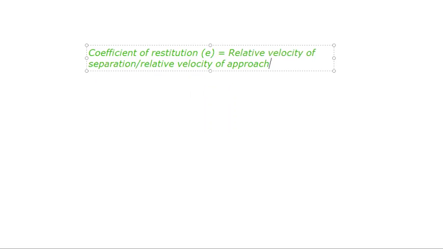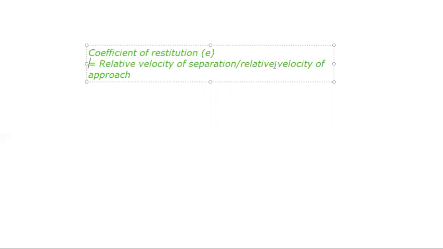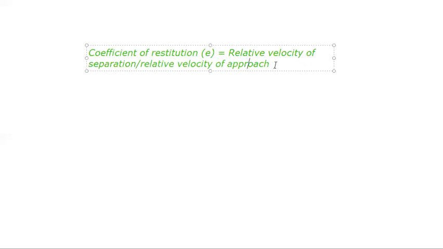It is equal to relative velocity of separation by relative velocity of approach, and it can be written as v2 minus v1 by u1 minus u2. So e is equal to this.